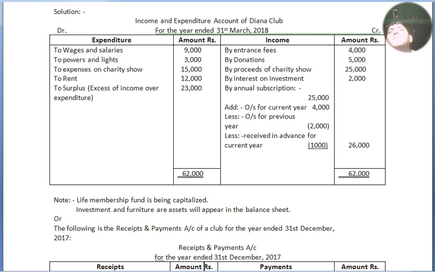Add outstanding for current year, that is for 2018, that is rupees 4,000. It needs to be added, so it has become 29,000. Then we have less outstanding for the previous year, less received in advance for current year rupees 1,000, and we got in our outer column rupees 26,000. So total balancing figure is 62,000 both sides, and the difference is 23,000, which is excess of income over expenditure,